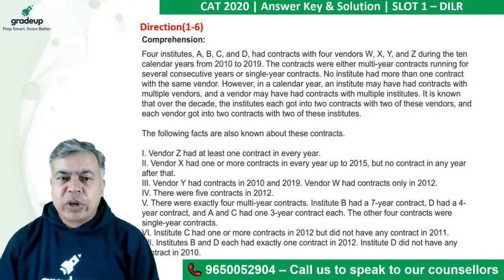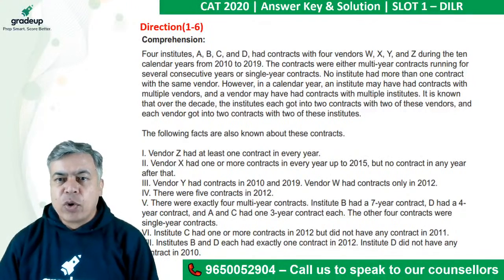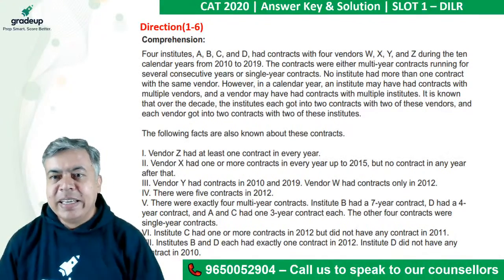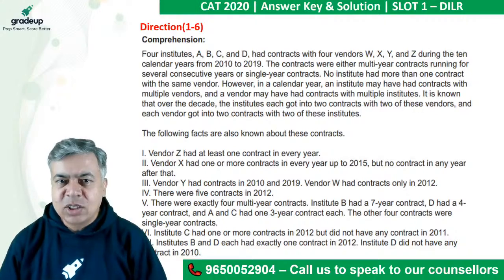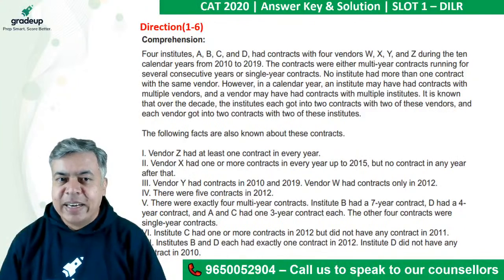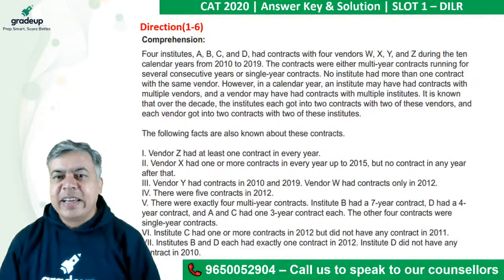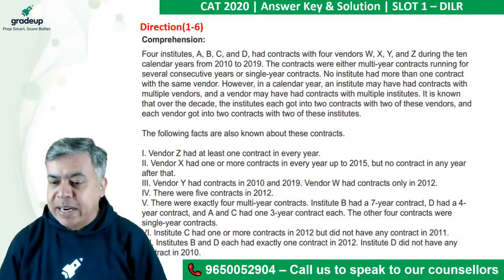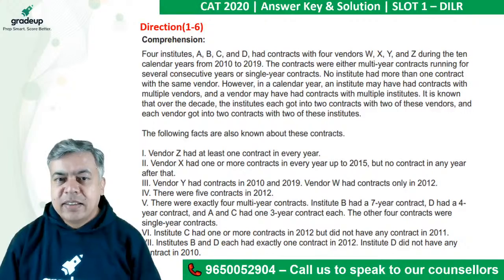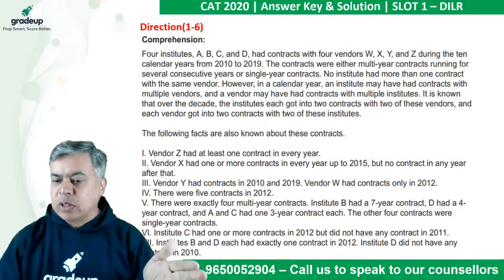So there are 4 institutes A, B, C, D that had contracts with 4 vendors W, X, Y, Z during the 10 calendar years from 2010 to 2019. The contracts were either multi-year contracts running for several consecutive years or single-year contracts. No institute had more than one contract with the same vendor. However, in a calendar year, an institute may have had contracts with multiple vendors, and a vendor may have had contracts with multiple institutes.